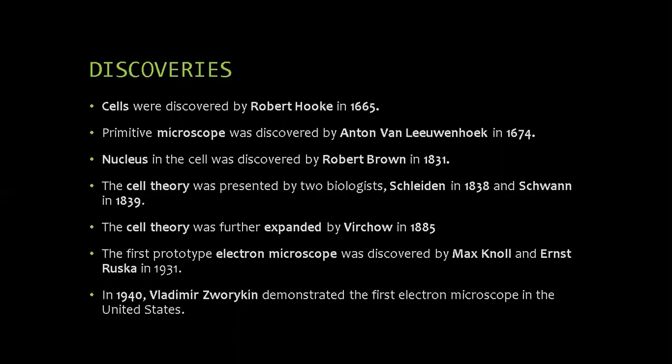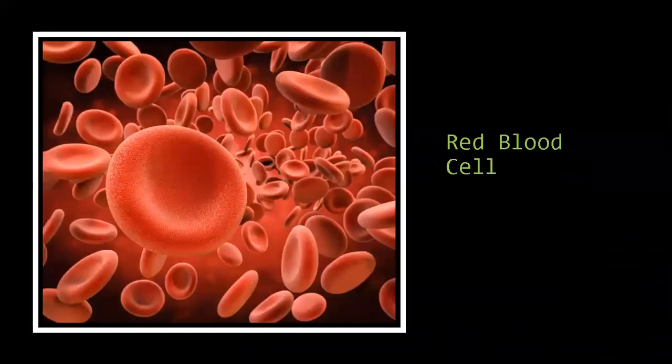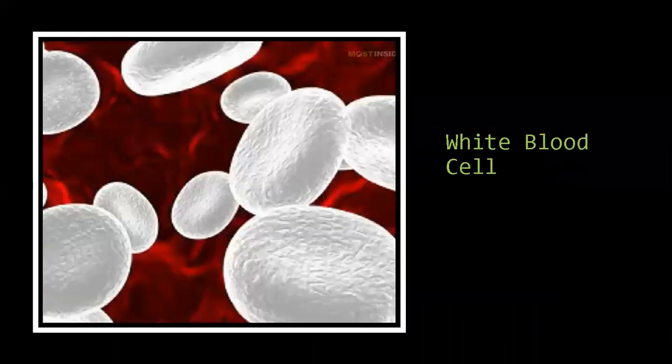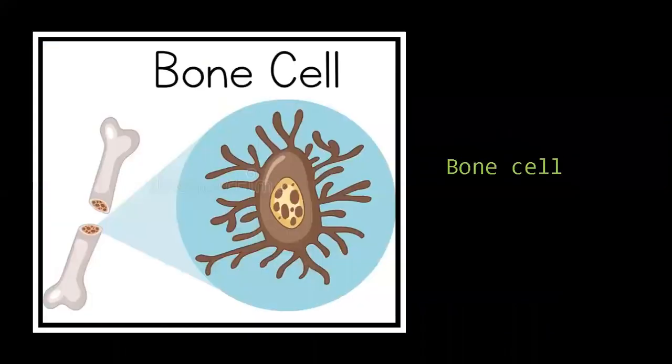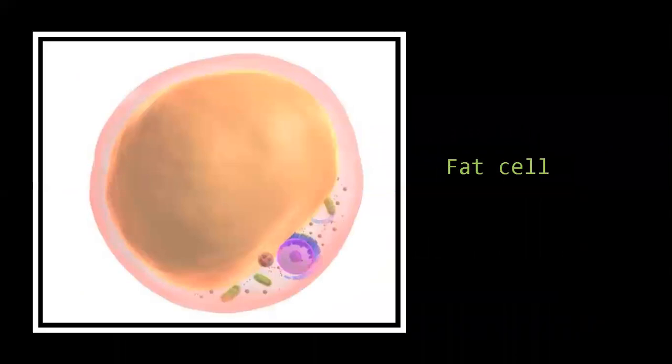Cell theory is nothing but that all plants and animals are made up of cells and that the cell is the basic unit of life. The expanded cell theory is that all cells arise from pre-existing cells. Now let's take a look at some cells of the human body. This is the smooth muscle cell, red blood cell, white blood cell, bone cell, nerve cell, fat cell.